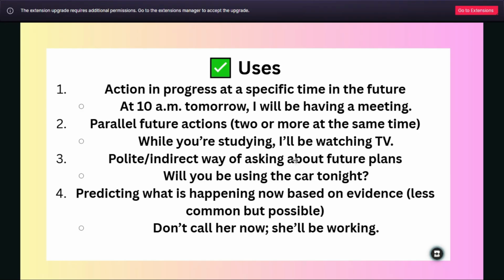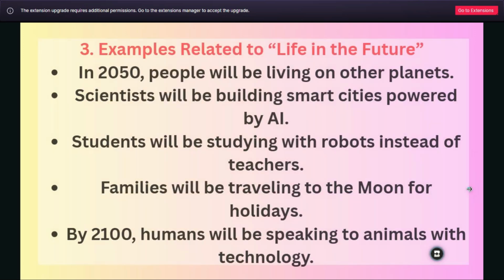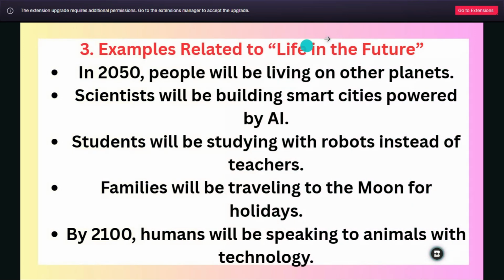We use the first one for an action in progress. We use it in parallel future, and the third one for a polite or indirect way. This is the uses of the future continuous. For example, related to life in the future.